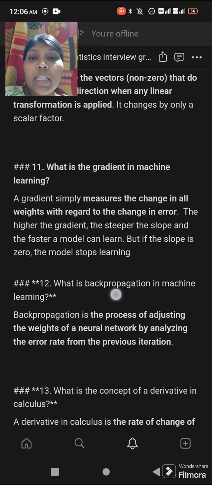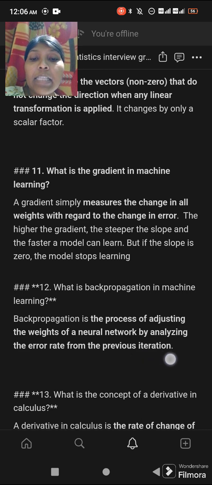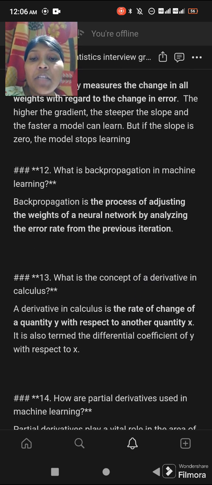Next, what is propagation in machine learning? Propagation is the process of adjusting the weights of a neural network by analyzing the error rate from the previous iteration. Next question is, what is the concept of a derivative in calculus?